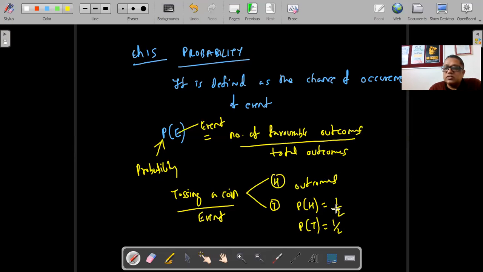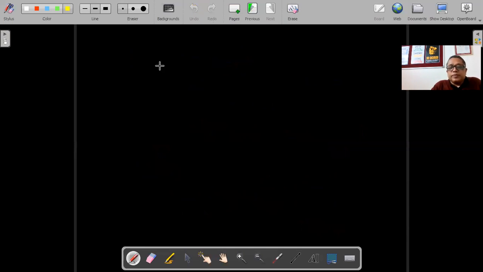That is why when a team decides who's going to bat first, tossing a coin is considered a fair way of deciding, isn't it? Because the chance of getting head or tail is the same. It's not that heads has more chance of occurrence or tails has more chance of occurrence. It is 50-50. Such events are called equally likely events. In real life, equally likely events are less. I'll just tell you more about it.